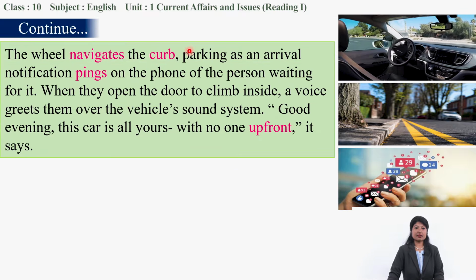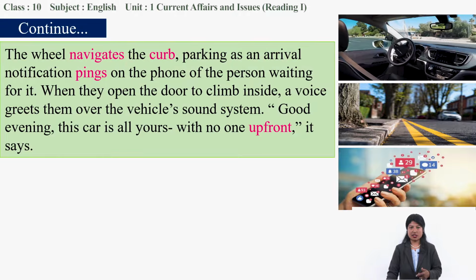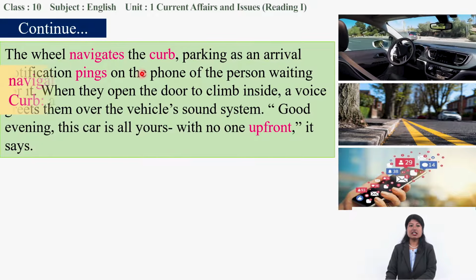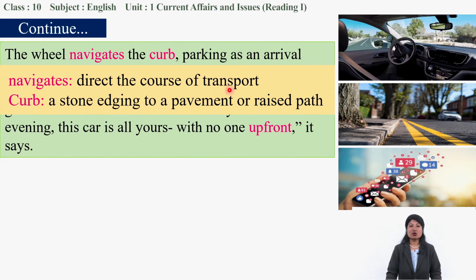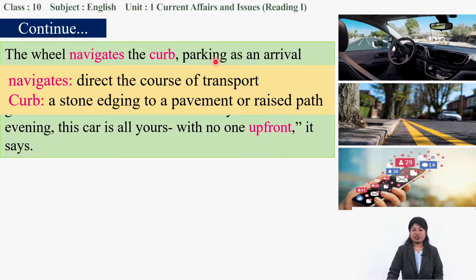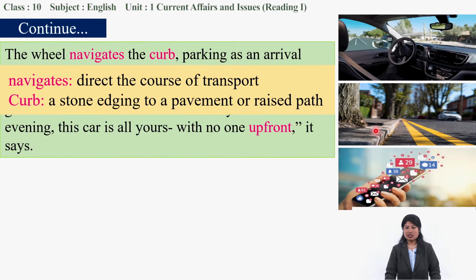Then let's get into the next paragraph. The car navigates. You can see in the picture the car is moving. That is what navigating is: to direct the course of transport. Curb means a stone edging to a pavement or raised part. You can see in this picture such a raised part of the footpath, separated from the street. This portion is called the curb, right?